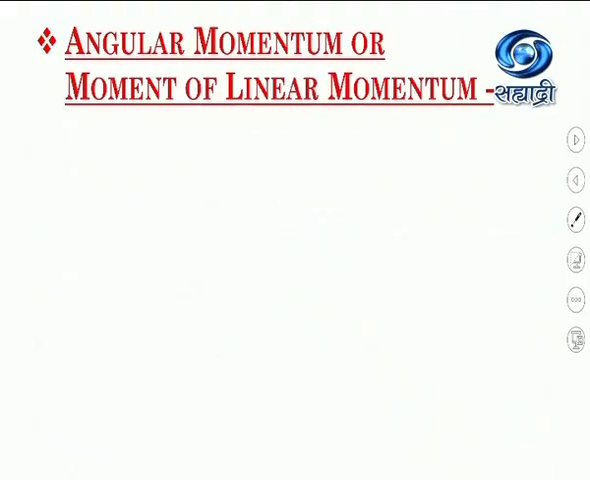Today we are going to study angular momentum, which is also known as the moment of linear momentum. I think you might have learnt about linear momentum. What is linear momentum? When a mass is in motion, we can say that the mass possesses linear momentum. This linear momentum and angular momentum are analogous quantities in translational and rotational motion.